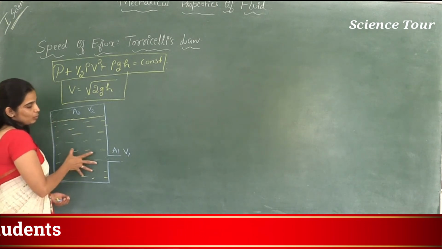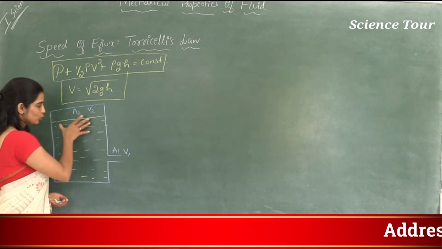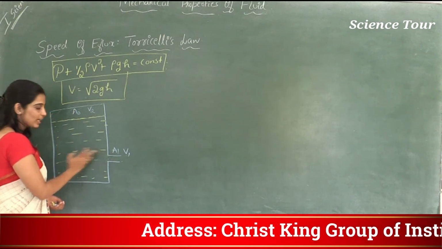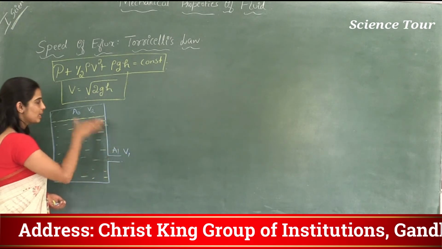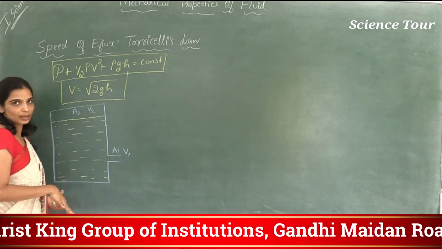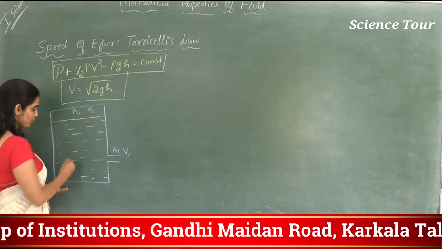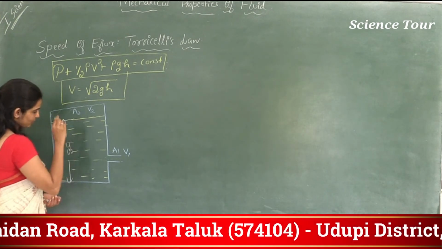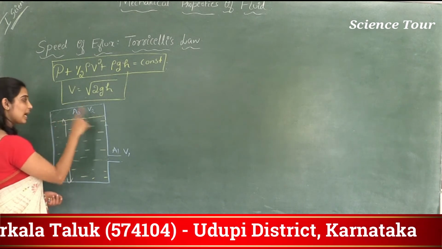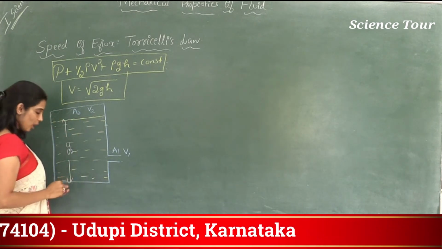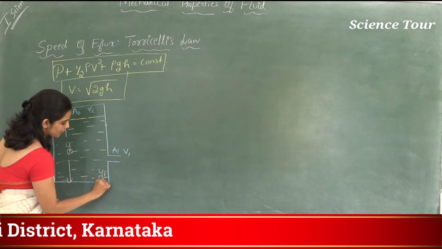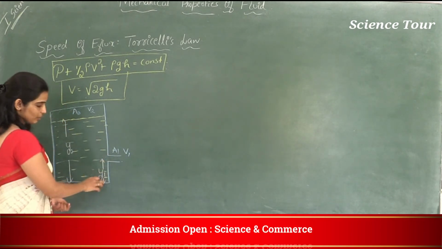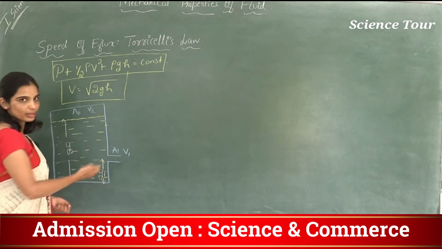So what happens with this outlet? This is the height of the water, and because of this outlet the fluid will start to flow outside, which means this height keeps decreasing. Let the initial height of this fluid be Y2, the total height of the fluid. Let the height of the outlet be Y1, the height of the outlet from the bottom of the container.